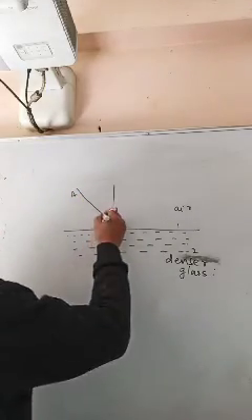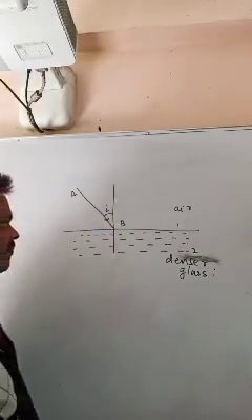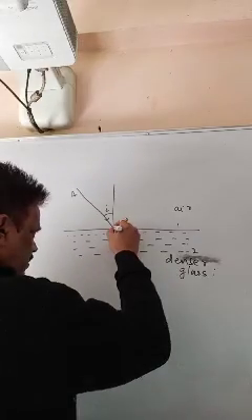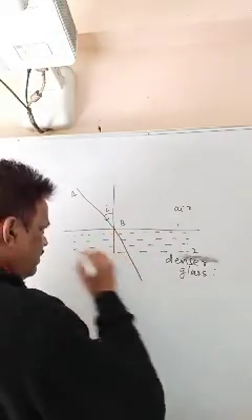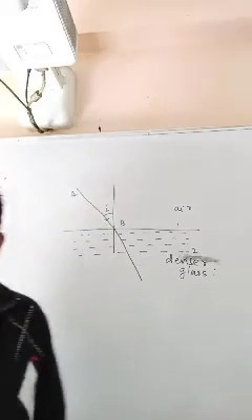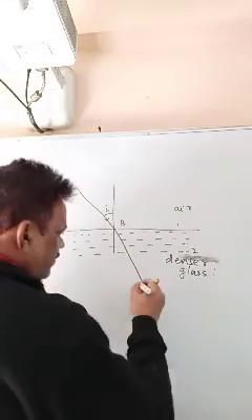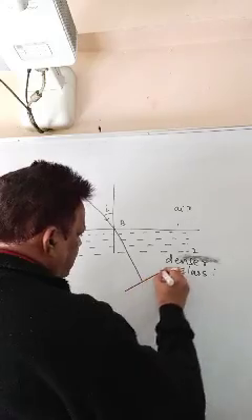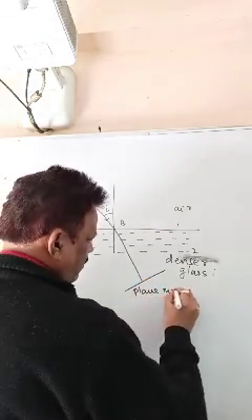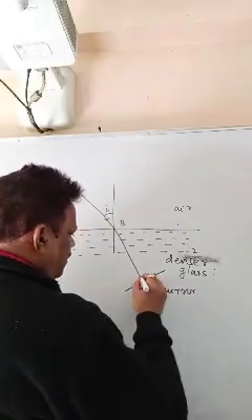This will be called angle of incidence. Now what you do is, instead of going straight, it bends towards the normal. Now just place a plane mirror perpendicular to this.